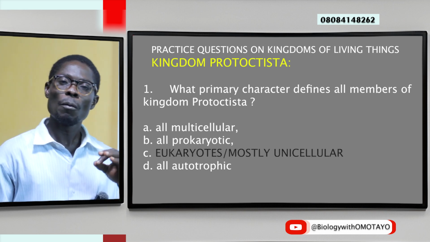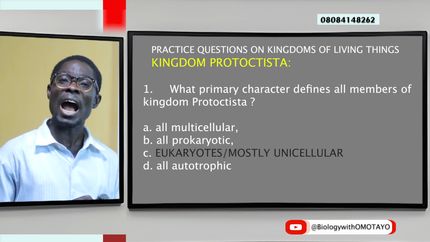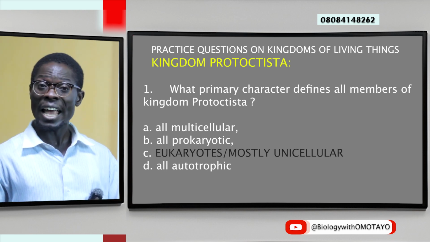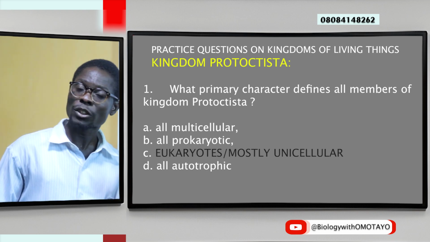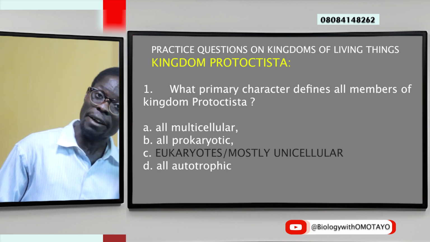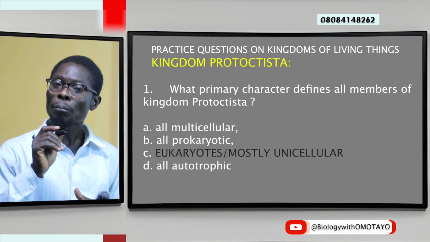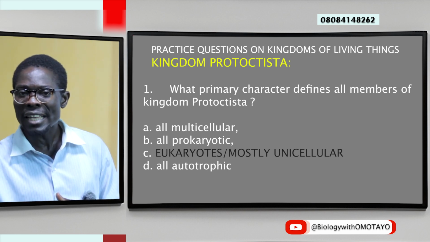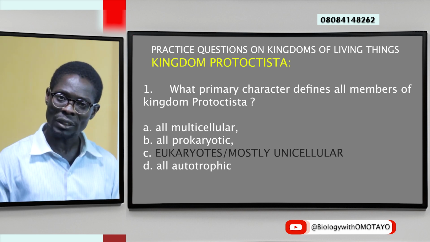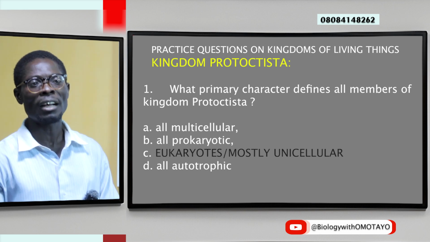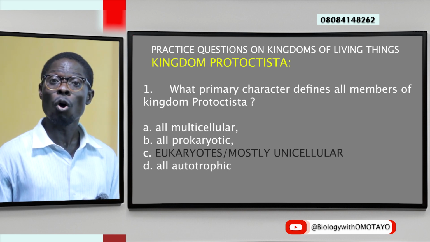Remember, kingdom Protoctista, that is where we have eukaryotic unicellular organisms. Just like under Monera, we have organisms all being prokaryotic unicellular. So for Protoctista, they are eukaryotic unicellular. That's what we have for all members.